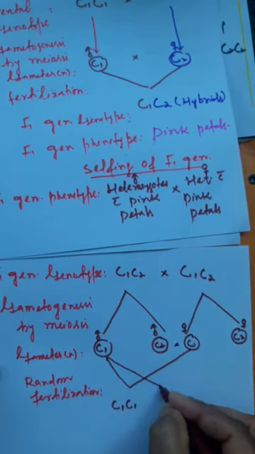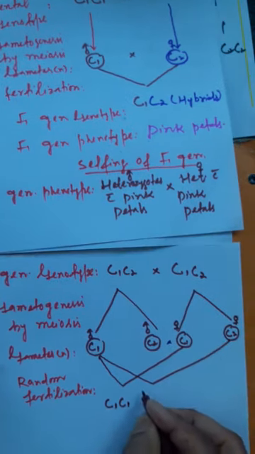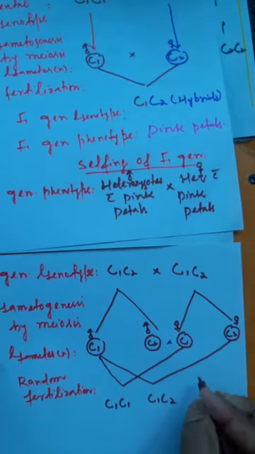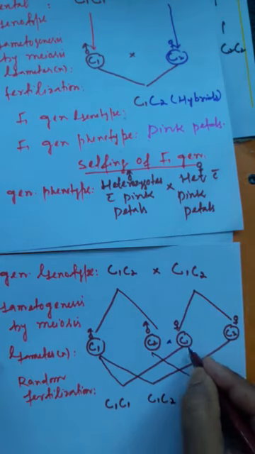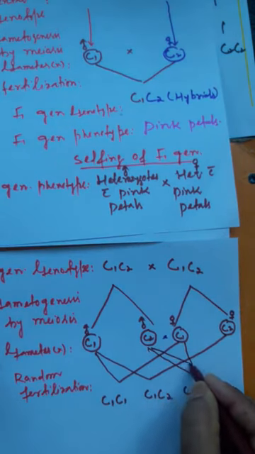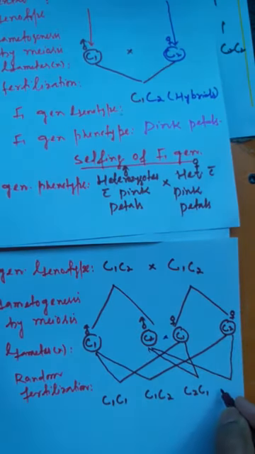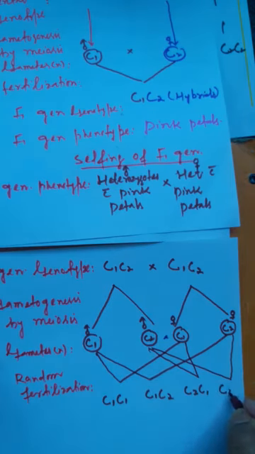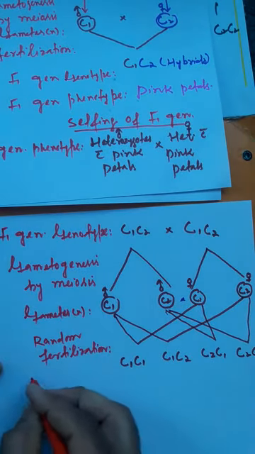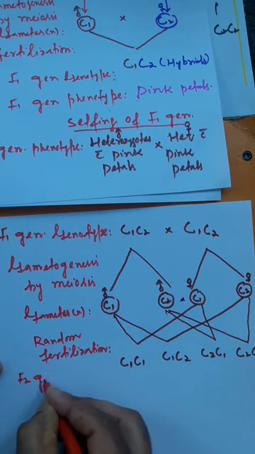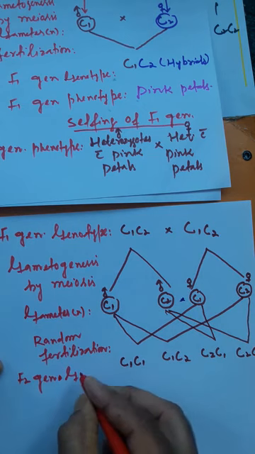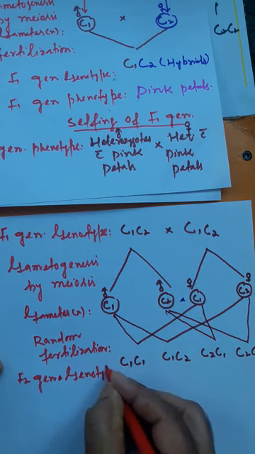When this male gamete will fuse with this female gamete, the F2 generation producer will be genotypically C1, C2. When this male gamete will fuse with this female gamete, the genotype will be C2, C1. And when this male gamete will fuse with this female gamete, the genotype of F2 generation will be C2, C2. So the new generation produced is termed here as F2 generation. But we will write here it is F2 generation genotype. F2 generation genotype ये निकल गया यहाँ पे.